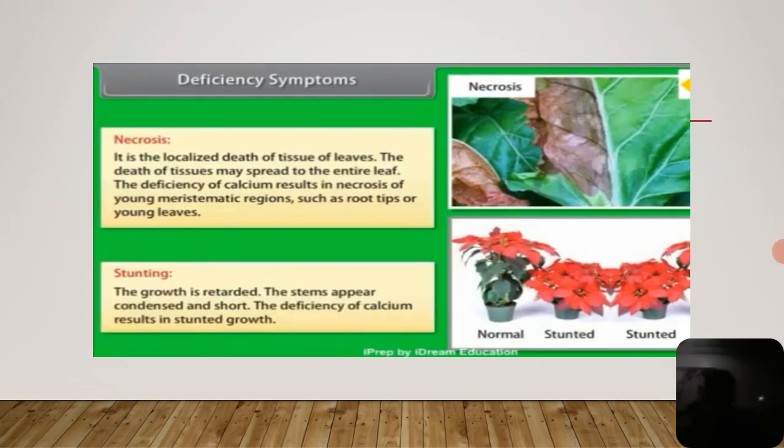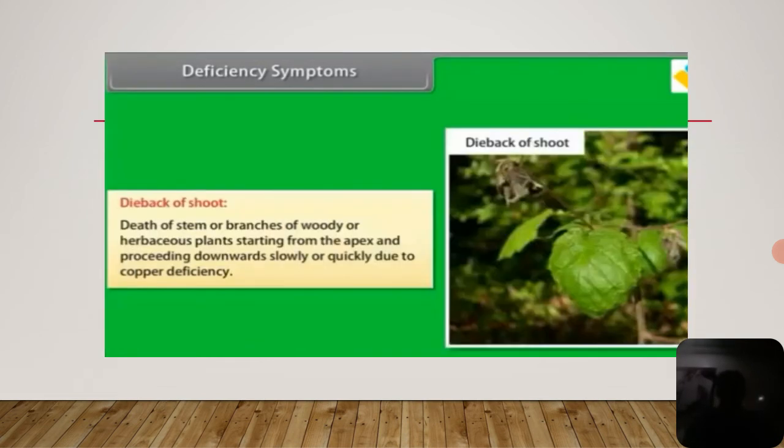Okay, next one. This is about the stunted growth of the plant. The growth is retarded. The stems appear condensed and short. The deficiency of calcium results in stunted growth. Not only that, chlorine, zinc, molybdenum and iron deficiency also show stunted growth of the plant. Clear? Next is the dieback of shoot.